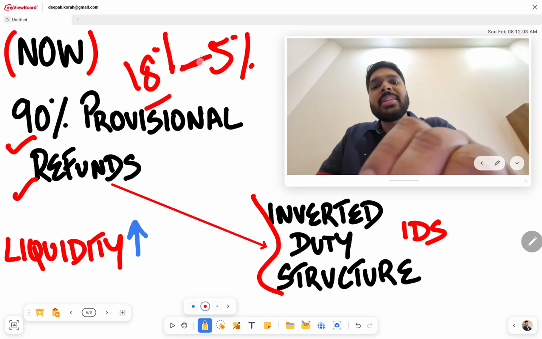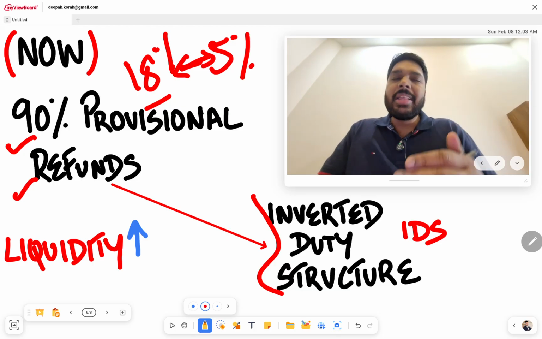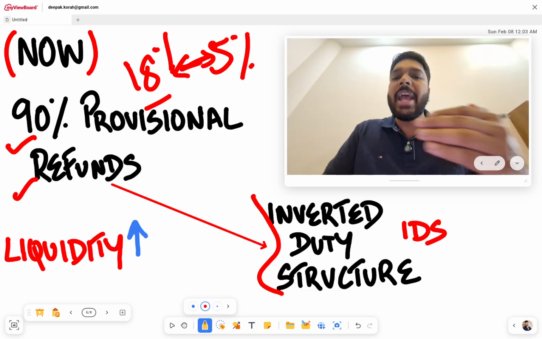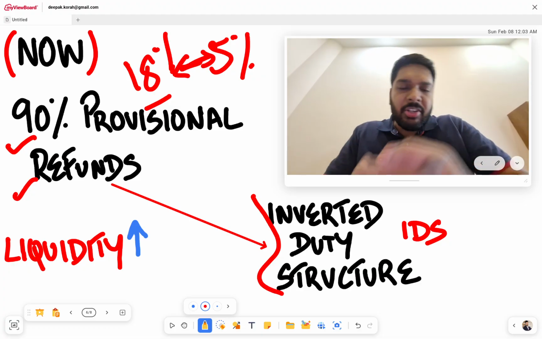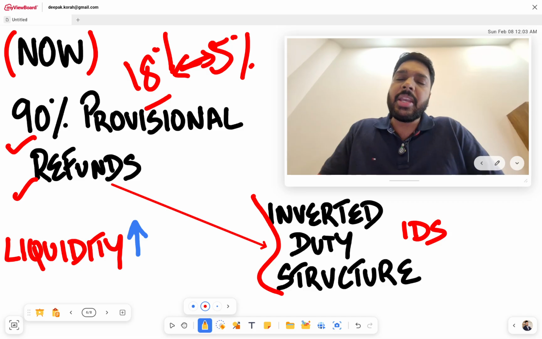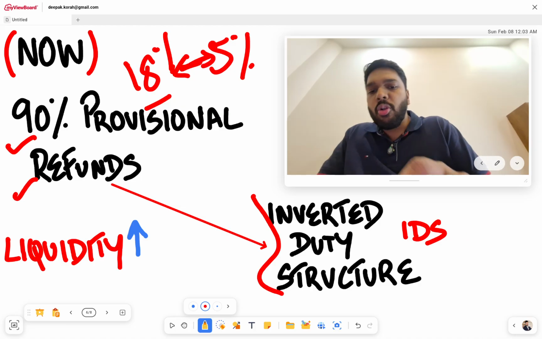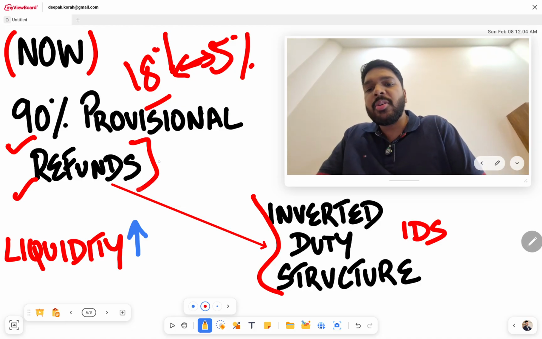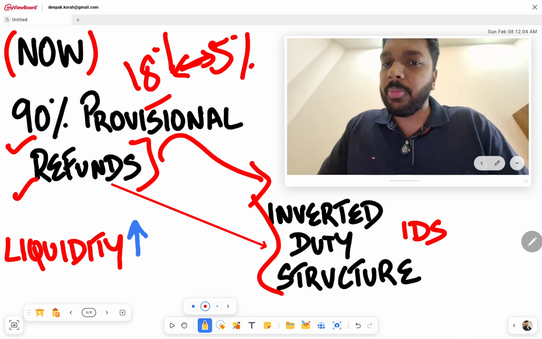So whatever 12% gap they have in terms of extra GST on their purchases, they could claim as input tax credit for the unaccumulated credit. And for this accumulated credit, they could raise a refund application and get refund. And now, instead of the normal refund scheme, you could also go for the 90% provisional refunds, because it is now open to those under the inverted duty structure scheme also.